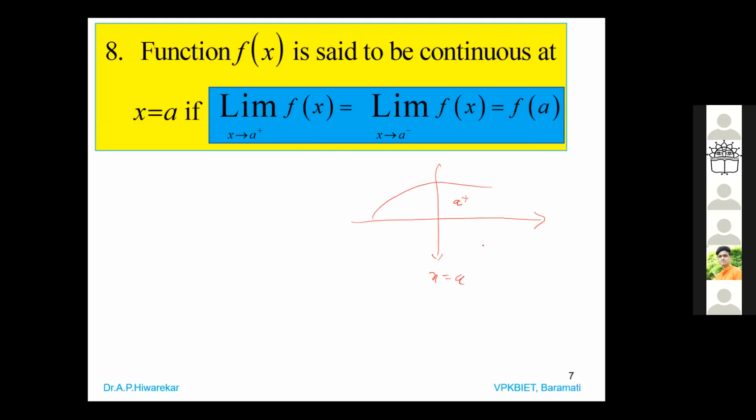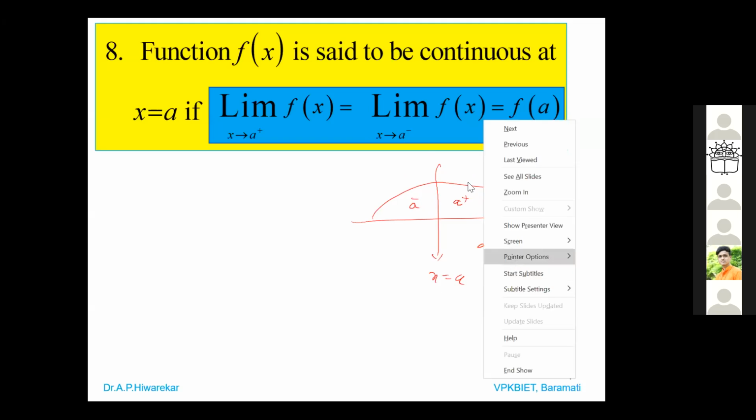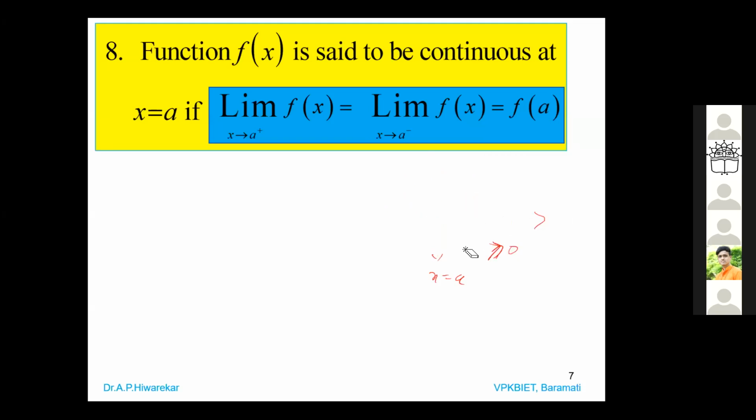A plus means h is greater than 0, not equal to 0, very close to this x is equal to a. And left hand limit means it is on the left side. So the left hand limit is equal to the right hand limit, and that is equal to the value of the function at that point. So we say that the function is continuous. This definition everybody knows.